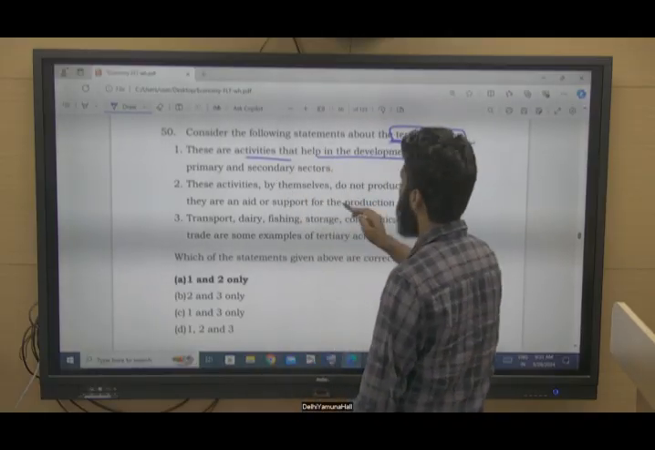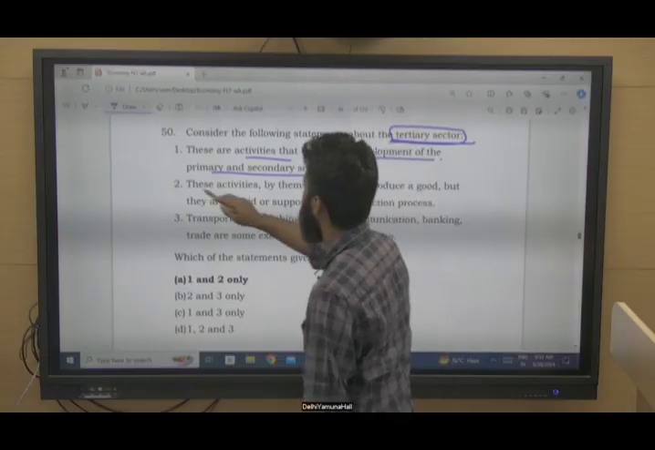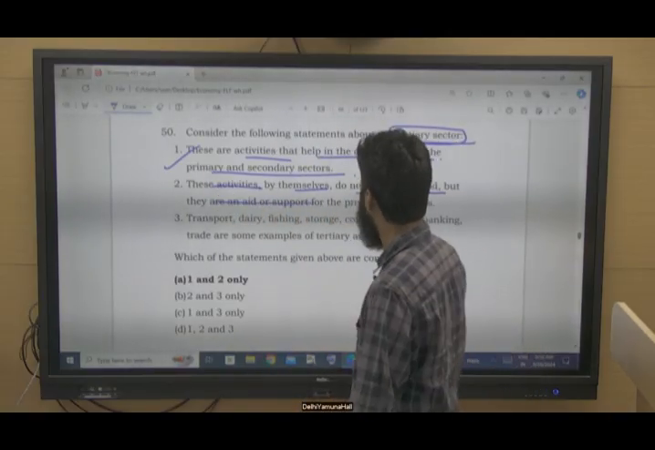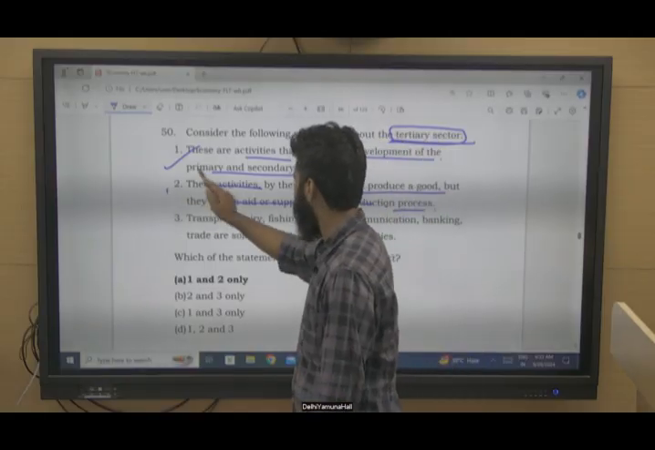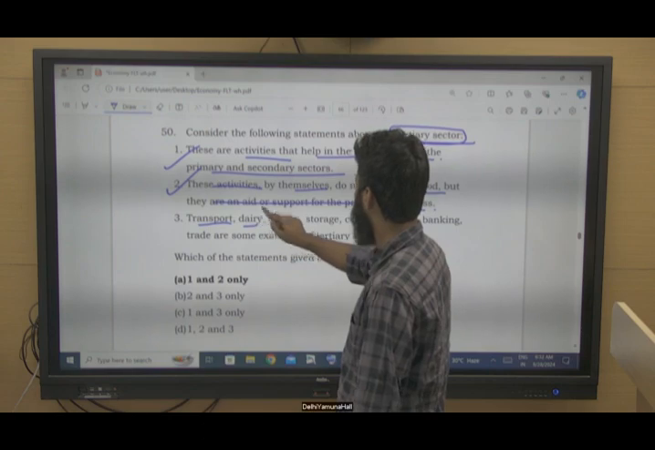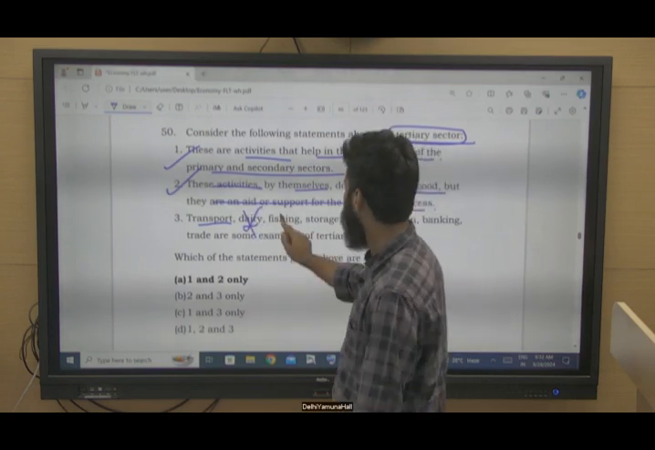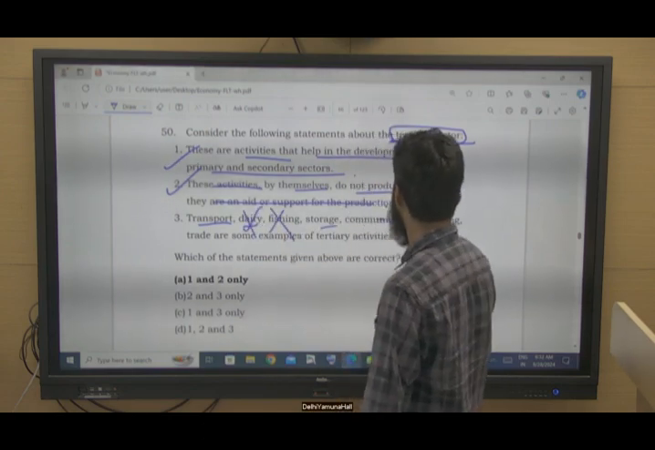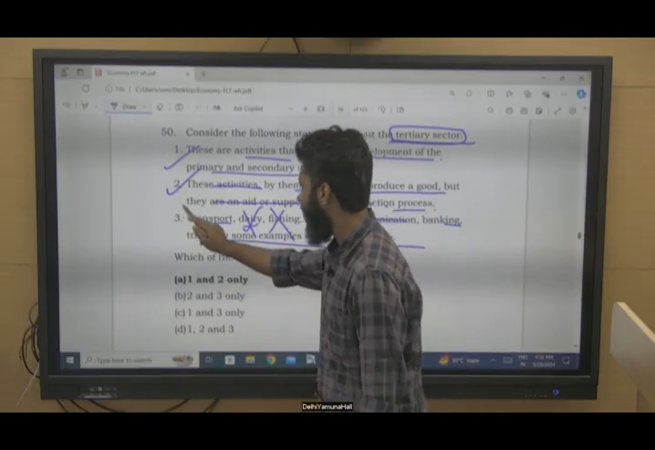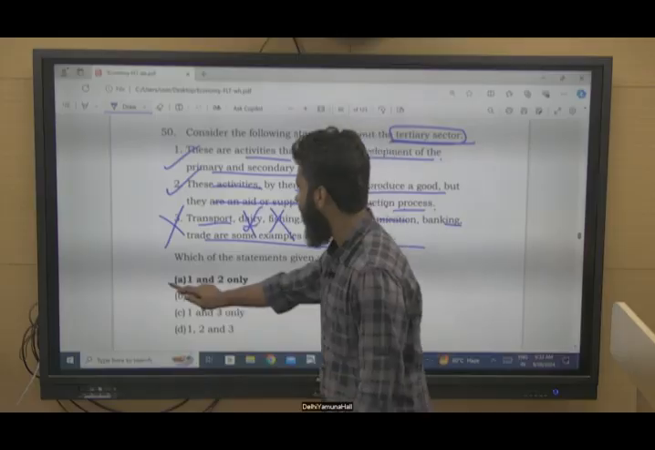Activities that help in development of the primary and secondary sector, yes, correct. These activities by themselves do not produce a good, but they aid the production processes, yes, this is also correct. Transport, dairy. Dairy is part of primary sector. Fishing, primary sector. Storage, communication, banking, trade are some examples of tertiary sector. So this is not correct. So 1 and 2 are.